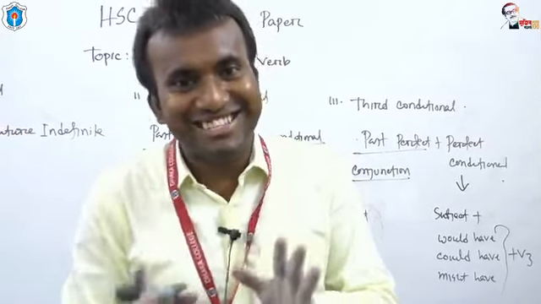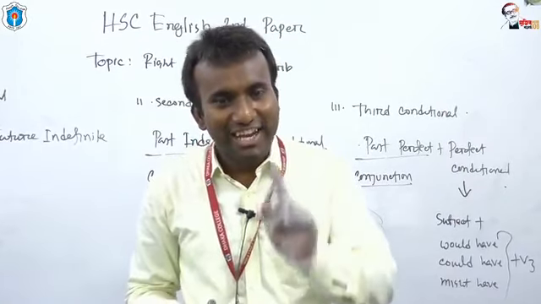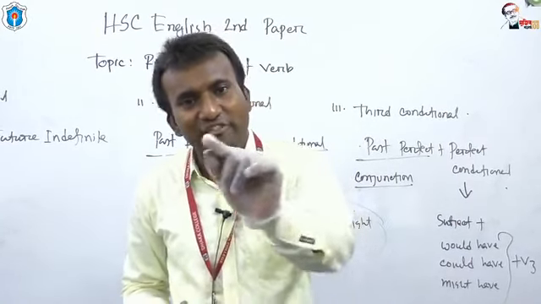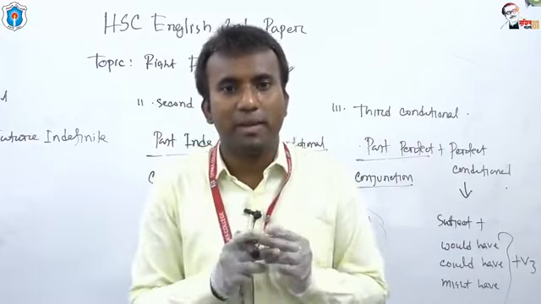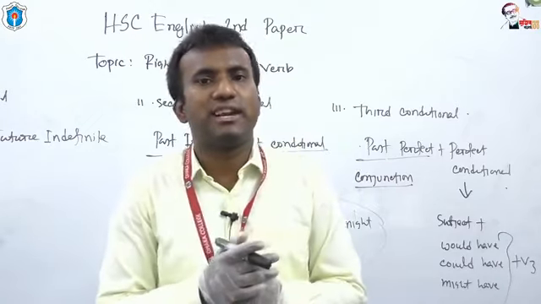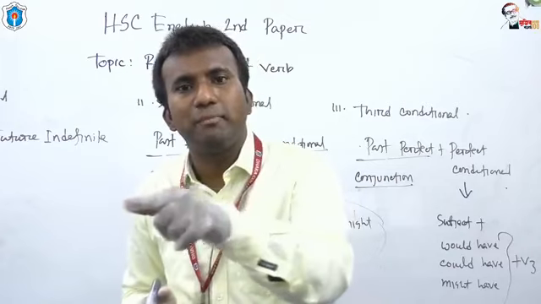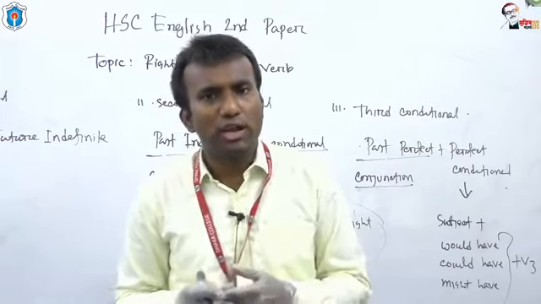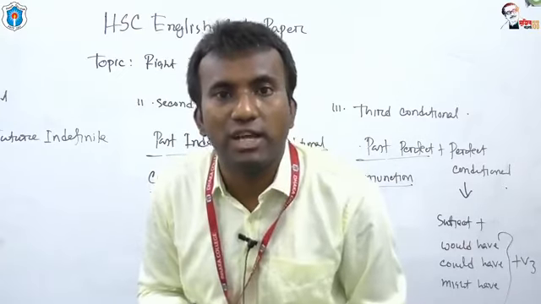Conditional sentences are of three types: first conditional, second conditional, third conditional. In first conditional, present indefinite and future indefinite tense are used. Two tenses, present indefinite and future indefinite. For second conditional, past indefinite and past conditionals are used. Past conditional means subject, then would, could, might, then base form of the verb. Third conditional, past perfect, and with past perfect we have to use perfect conditional.